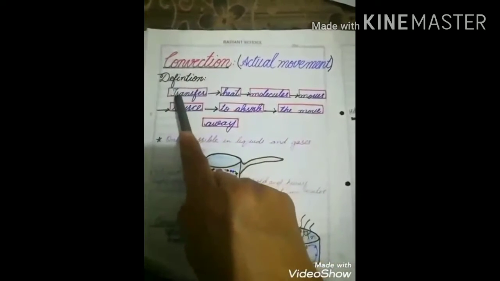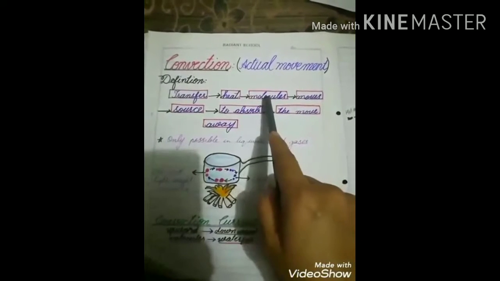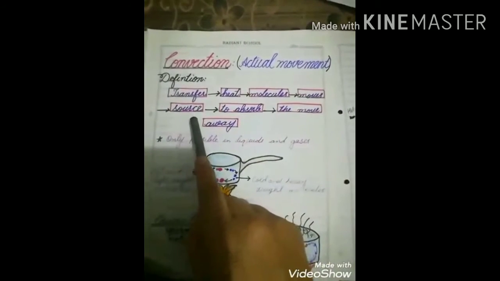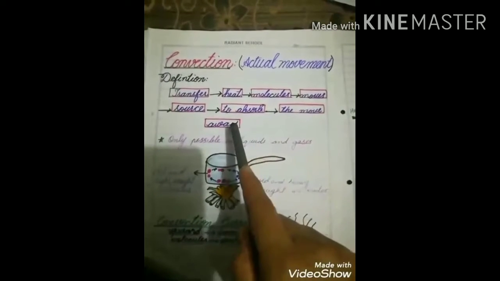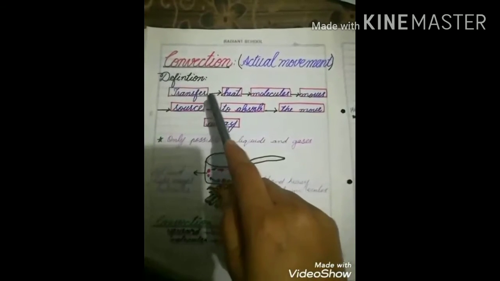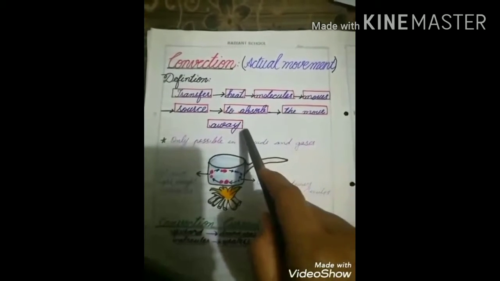The definition of convection is: it is the transfer of heat in which molecules move towards the source of heat to absorb heat and then move away. Again I am repeating the definition: the transfer of heat energy in which molecules move towards the heat source to absorb heat and then move away.